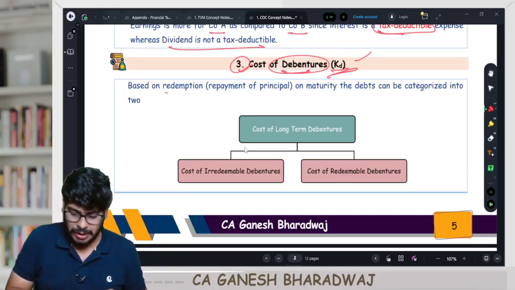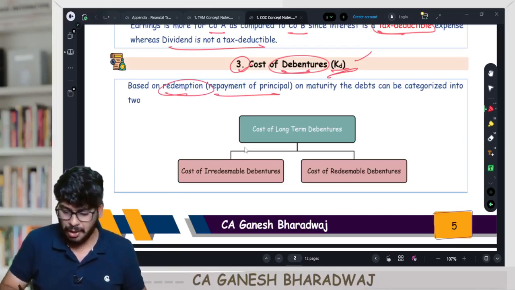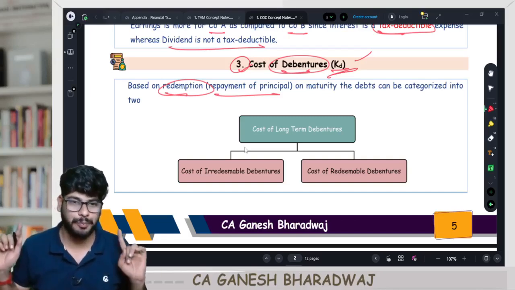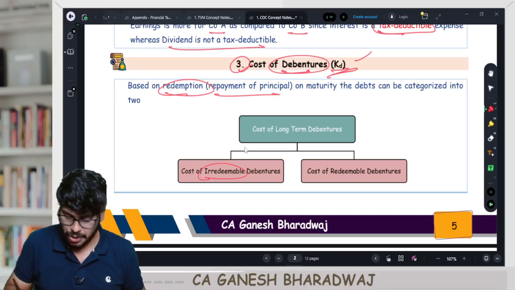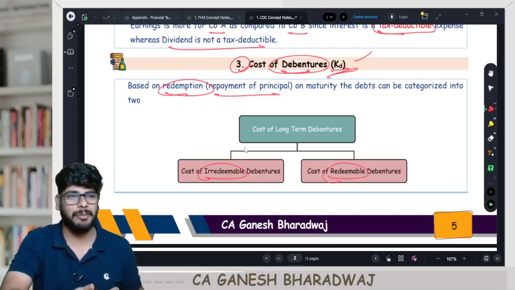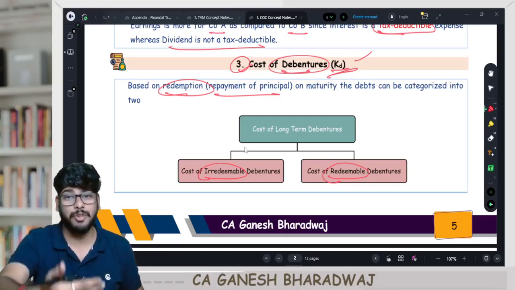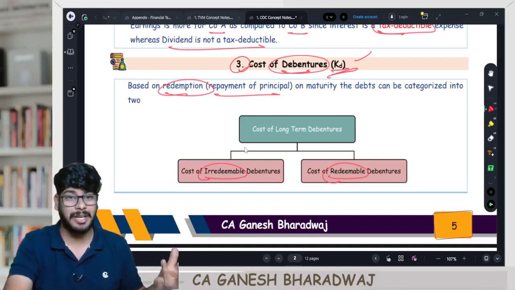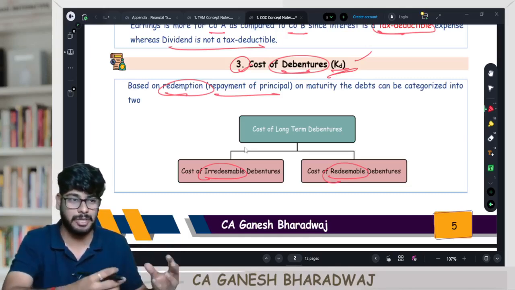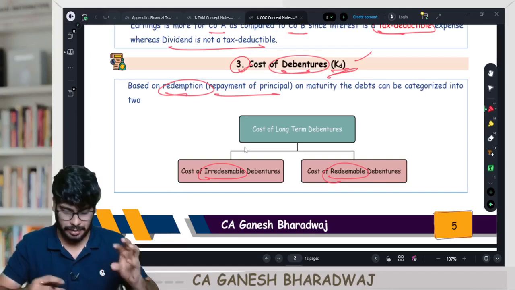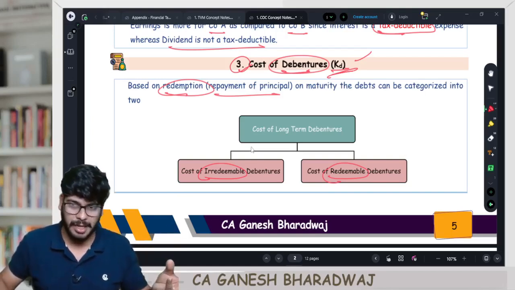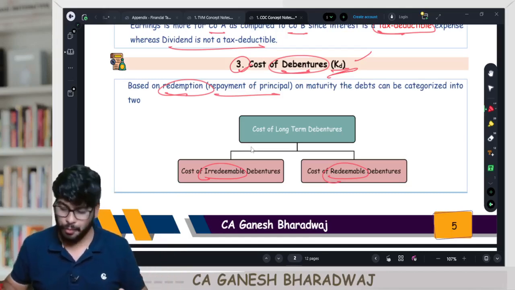So based on the redemption or repayment of principal on maturity, debts or debentures can be classified into two: irredeemable debentures and redeemable debentures. Yeah, we saw this in the time value of money concepts, right? We saw some numerical problems. Some debentures were irredeemable, some debentures were redeemable. We solved some sums based on some instruments. We saw equity, preference, and debt. Now, debentures can be irredeemable in nature. Debentures can also be redeemable in nature.